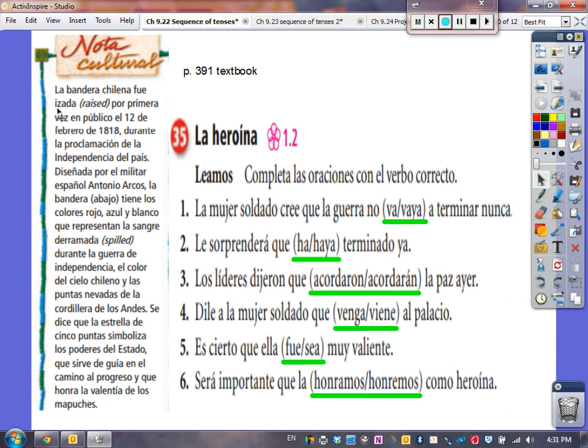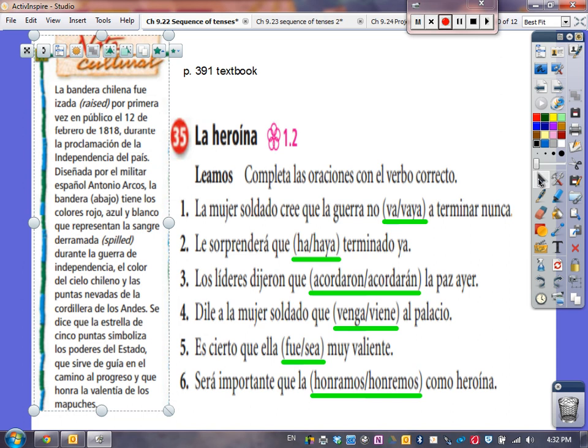Alright, the Chilean flag was raised for the first time in public on the 12th of February in 1818 during the proclamation of independence for the country. Designed by Spanish military leader Antonio Arcos, the flag, pictured below, has the colors of red, blue, and white, which represent the blood spilled during the War of Independence, and the color of the Chilean sky and the snow-covered peaks of the Andes mountain range. It is said that the star of 5 points symbolizes the power of state that serves as a guide on the road to progress, and that honors the valiant Mapuche Indians.